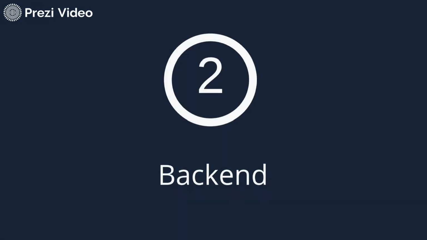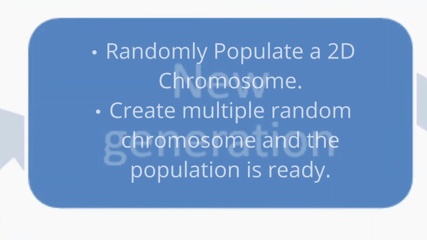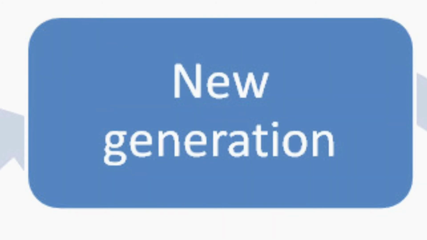And now the most important part, this is the design for my AI scheduler. There are 5 general components for a genetic algorithm, which are create new population, evaluation, selection, reproduction and mutation. The concept will be explained in detail. And I have decided to use two-dimensional chromosomes since there are multiple things running at the same time. Generating a new population: initially, a two-dimensional chromosome will be randomly populated by any number, and then the first population will consist of multiple random chromosomes. Then our algorithm is ready to run.